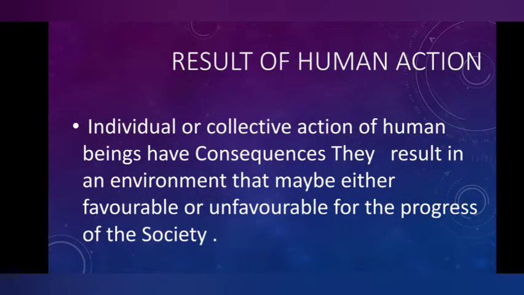Result of human action. Individual or collective action of human beings have consequences. They result in an environment that may be either favorable or unfavorable for the progress of the society. So, individual, that means single, a person single, or collective in a group, the human beings come together and do any action. This action got a consequence.